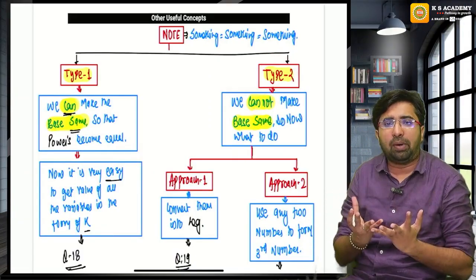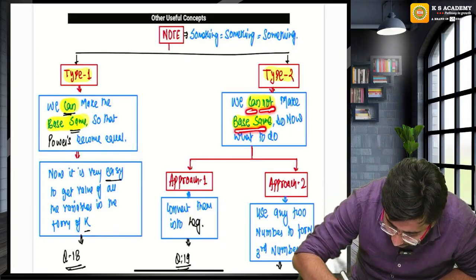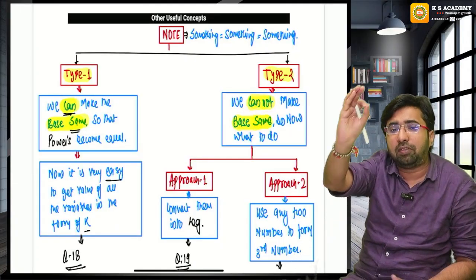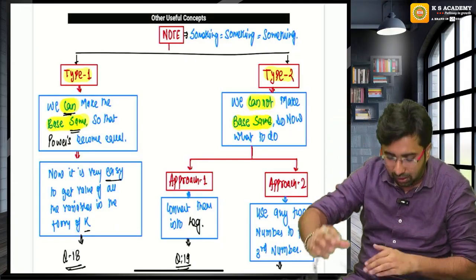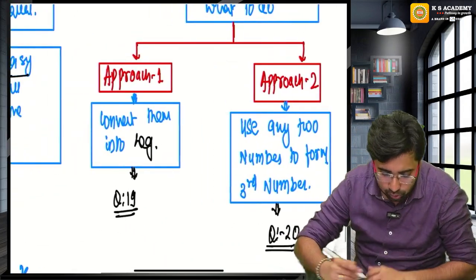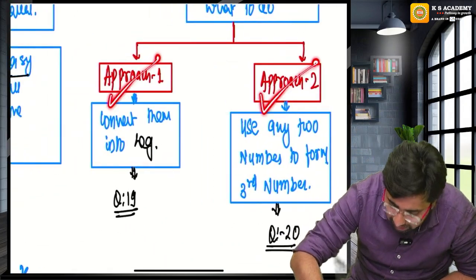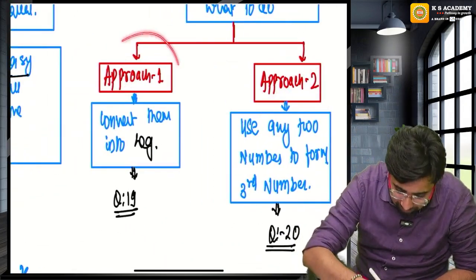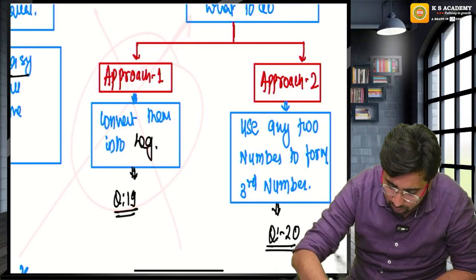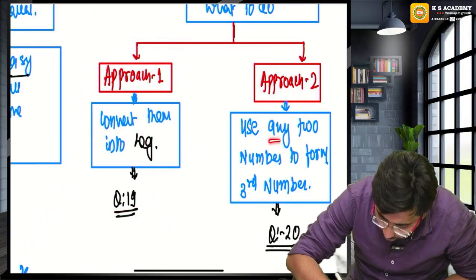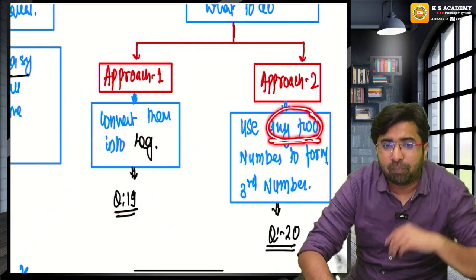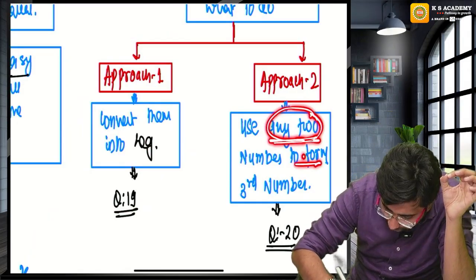What will happen if we cannot make the base same? Now guys, here we have two approaches, approach number 1 and approach number 2. I will deal with approach number 1 later, don't worry guys. Now look at approach number 2: use any two numbers to form the third number.